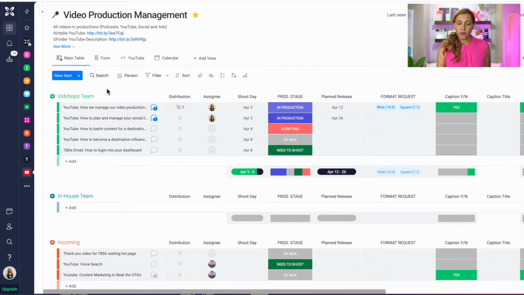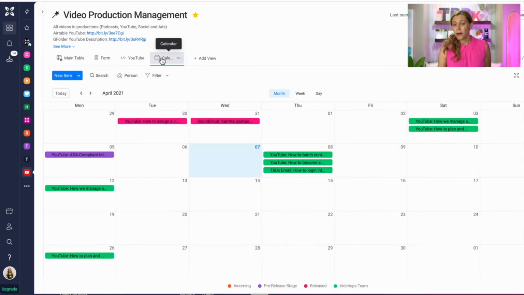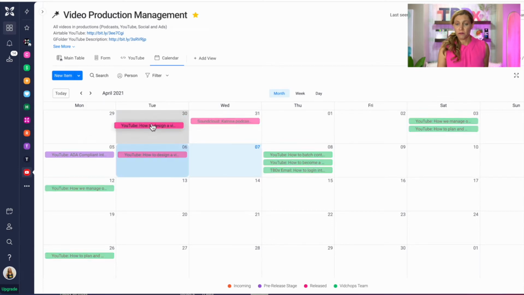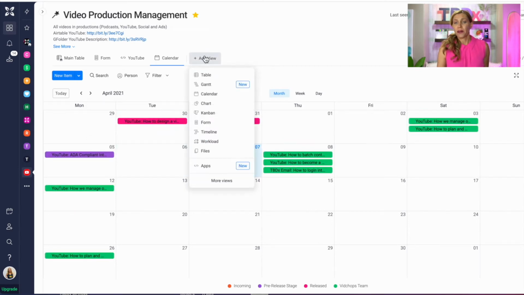One of the main views that we have right now that I really love is the main table view. This really allows me to see everything in the big picture and kind of breaks it down for me. But you might also like a calendar view you can pop up. That's really handy too, to move different pieces of content around or different videos around in the calendar view. But this workspace has a lot of different views, so whatever is going to work best for you and your team.